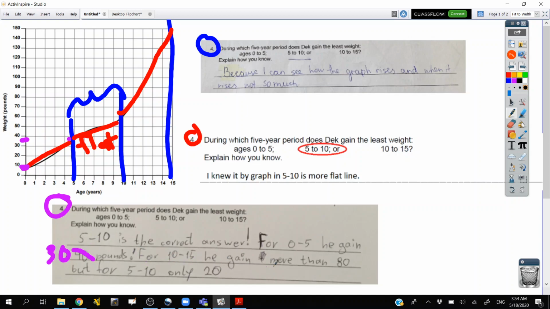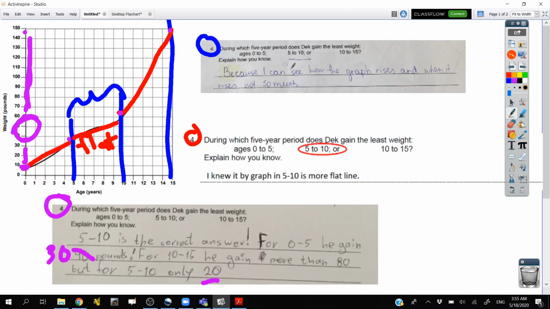Fine. From 10 to 15, he gained more than 80 pounds. So at 10, he was here. He's looking at starting there, going up to 15. He's way up there. He gained a whole ton of weight in there because I can see all that space. So then he's really just looking at this space and this one, and saying this space is the smallest because it's 20 pounds. So between the three of those, there are two things I would point out.